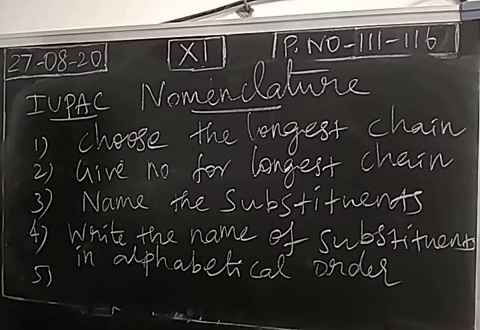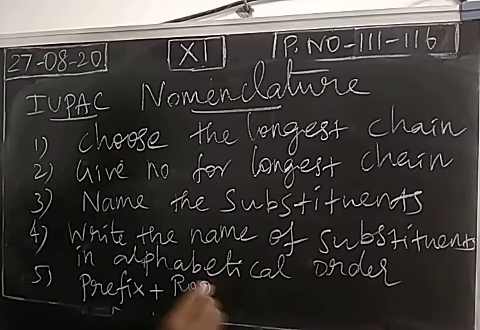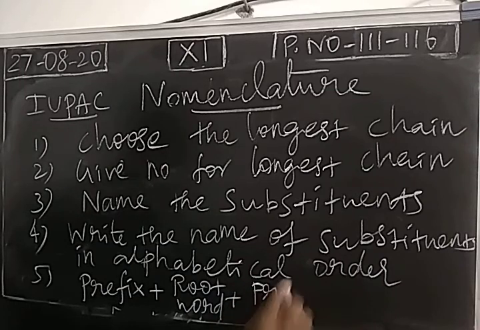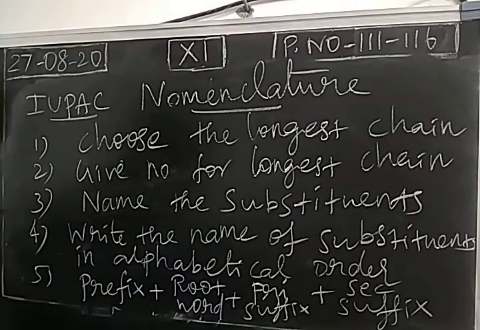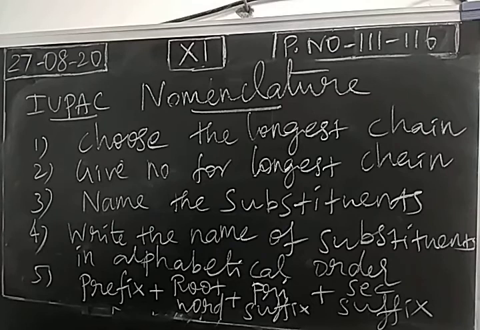Last step, we have to follow the formula. Prefix plus root word plus primary suffix plus secondary suffix. This is the formula. So this is IUPAC formula. First write prefix, then write root word, then write primary suffix, at last write secondary suffix using the formula to complete the name of an organic compound.